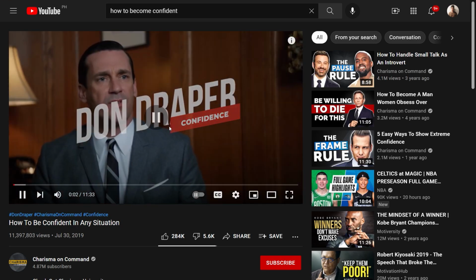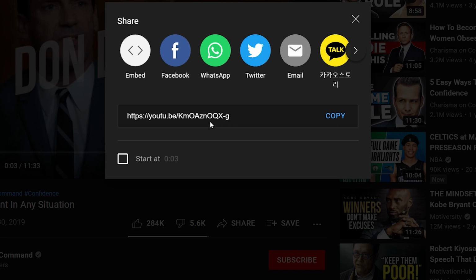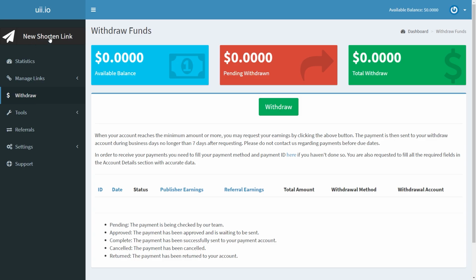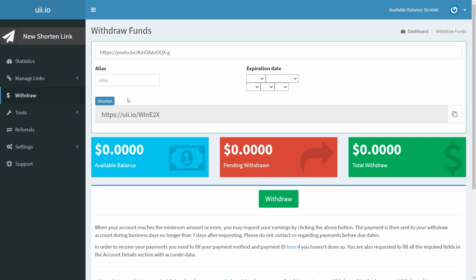To grab the link of any video, you'll have to open it up, then click on the share button right here. And you will then be able to see and copy the link of the video. Once you grab the link from your video of choice, guys, you want to come back over to this platform here, paste and click on shorten, which will now generate the shortened URL for the video that will also allow you to make money whenever someone clicks on it.